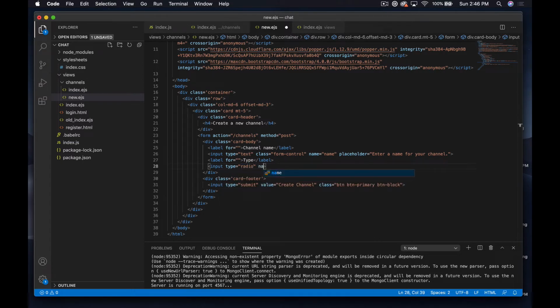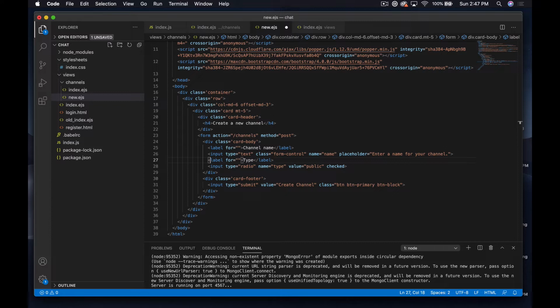And then I think we'll do name equals type, and then value equals public. And we'll say this is the default one, so we'll say it's checked.